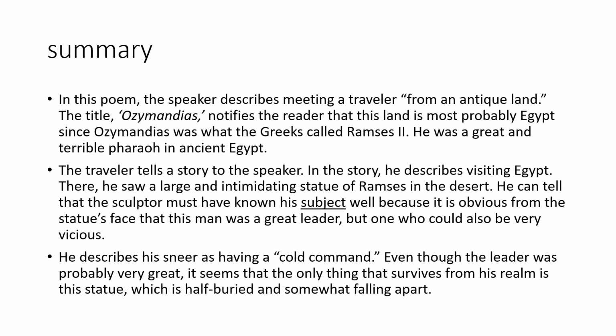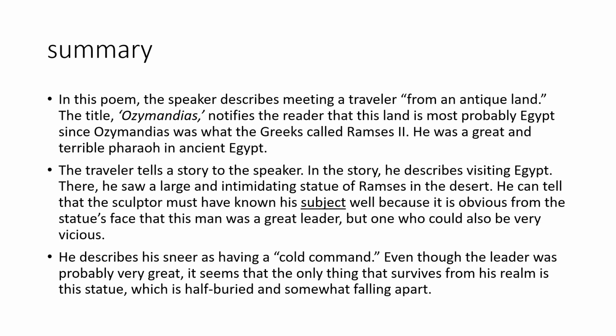The traveler tells a story to the speaker. In the story, he describes visiting Egypt. There he saw a large and intimidating statue of Ramses in the desert. He can tell that the sculptor must have known his subject well, because it is obvious from his statue's face that this man was a great leader, but one who could also be very vicious.